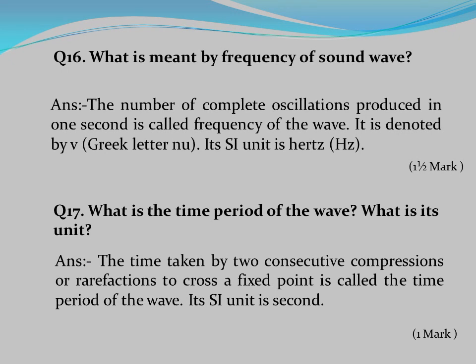Question number 16. What is meant by frequency of a sound wave? Answer: the number of complete oscillations produced in 1 second is called the frequency of the wave. It is denoted by the Greek letter nu. Its SI unit is hertz. Question number 17. What is the time period of the wave? What is its unit? Answer: the time taken by two consecutive compressions or rarefactions to cross a fixed point is called the time period of the wave. Its SI unit is second.